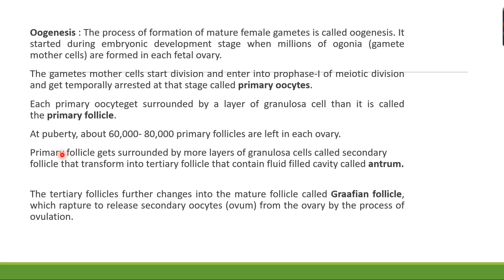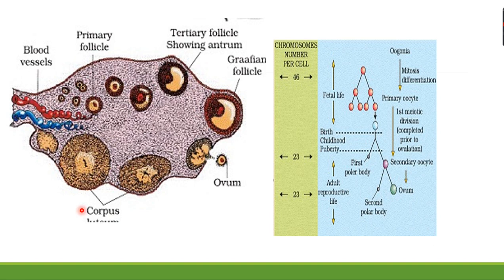Okay, students, so this is the Graafian follicle, and you can see here in this picture the Graafian follicle. Now that is a mature follicle, and when it ruptures to release the ovum, which is the secondary oocyte, from the ovary. This is the ovary. These are the blood vessels. These are the primary follicles. Then after the growth phase, there is a tertiary follicle showing the antrum.